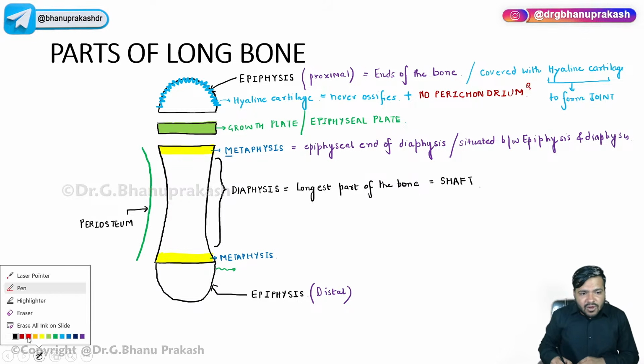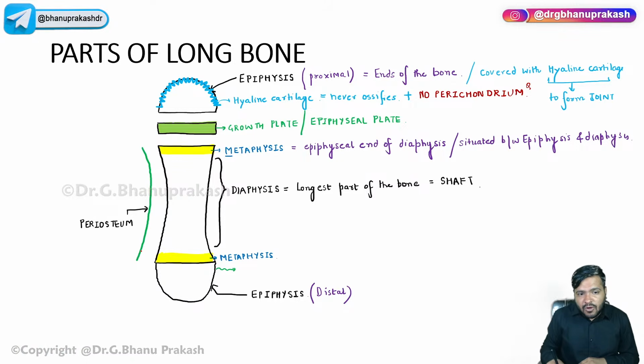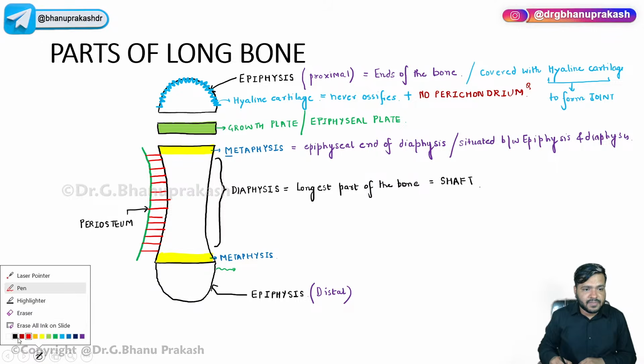Now this periosteum is connected to the underlying bone with the help of some tissue, a fevicol, I would say, a feviquick. It is connected to the underlying bone with the help of a connective tissue called Sharpey's fibers.